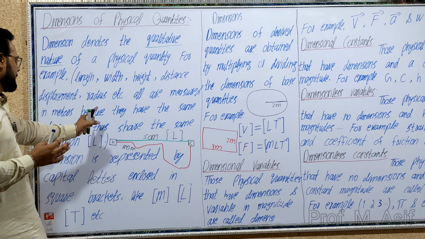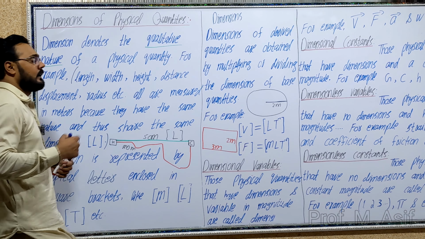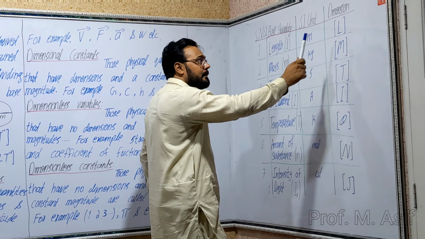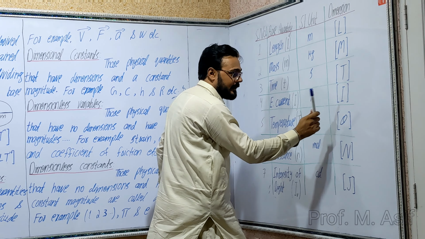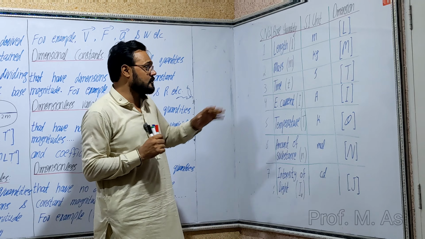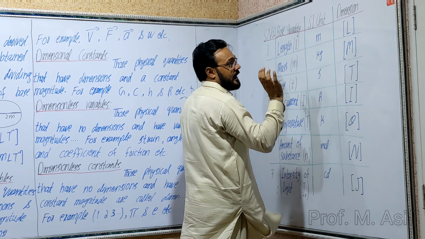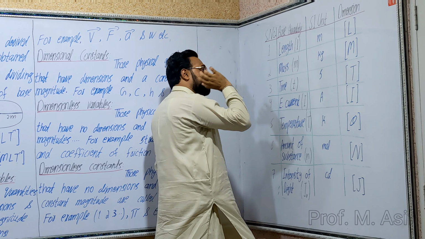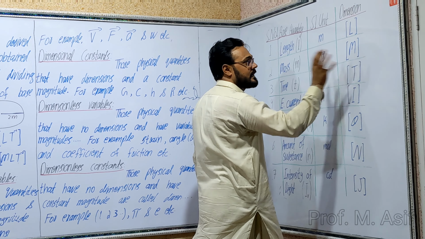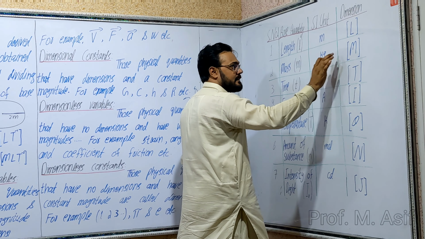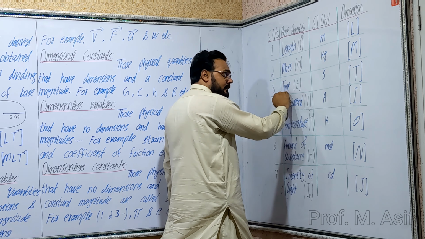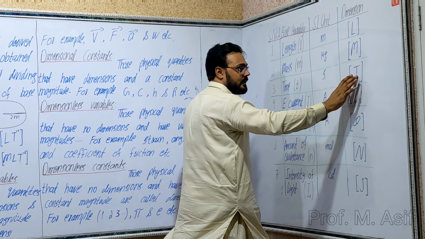Now, dimension is represented by a capital letter enclosed in a square bracket. These are the dimensions of base quantities. The dimension of length is capital L enclosed in a square bracket. The dimension of mass is capital M. Unit is kg, dimension is capital M. Dimension of time is capital T enclosed in a square bracket.